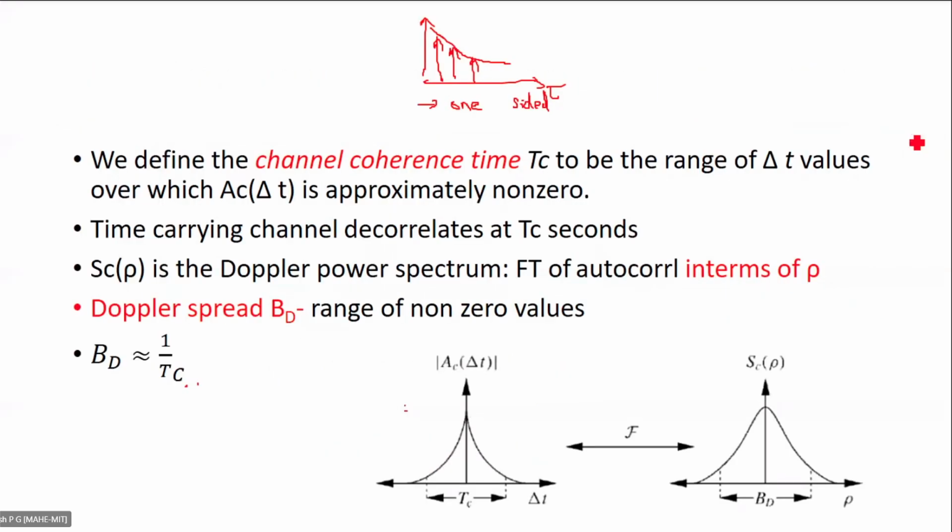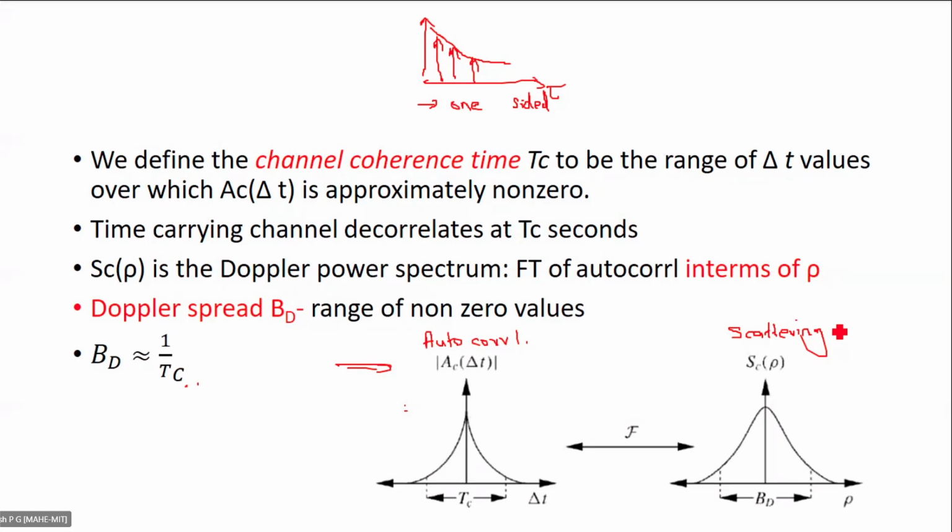And after getting these two, what we will be doing is plotting these values. This is the autocorrelation function. First one is autocorrelation. Second one is scattering function. So the range of values of the autocorrelation during which the output is non-zero.